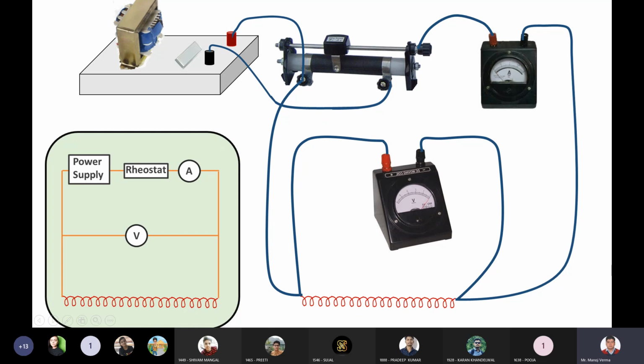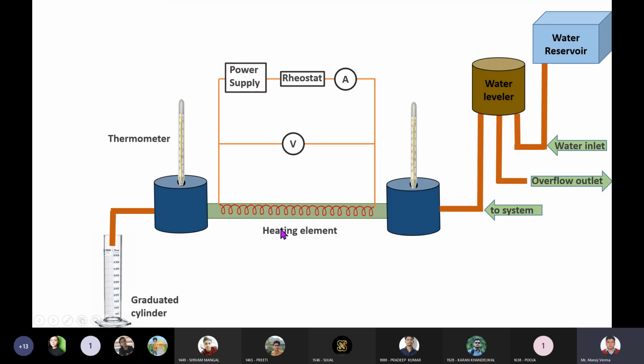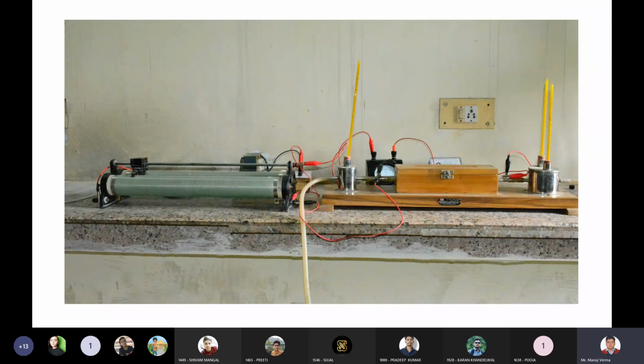Now we will come to the heat part. After we provide potential to this heating element, it will generate some heat, and that heat will be absorbed by the water coming out from this water leveler and circulating in this chamber, and it is coming out in the graduated cylinder. And yes, with the help of a stopwatch, we can find the flow rate of this water. While these thermometers, T1 and T2, will give us the temperature of the inlet water and outlet water during the steady state condition. This is your whole setup.